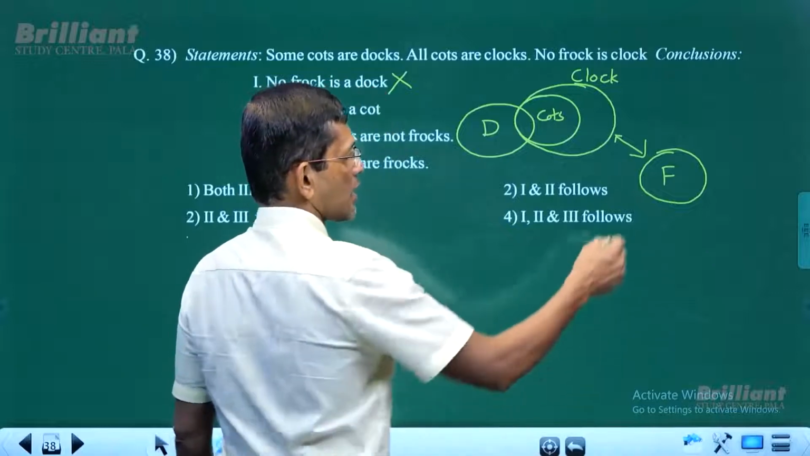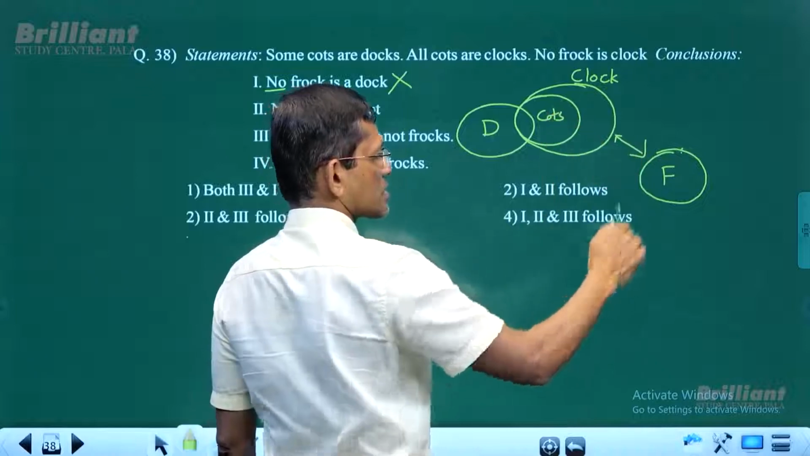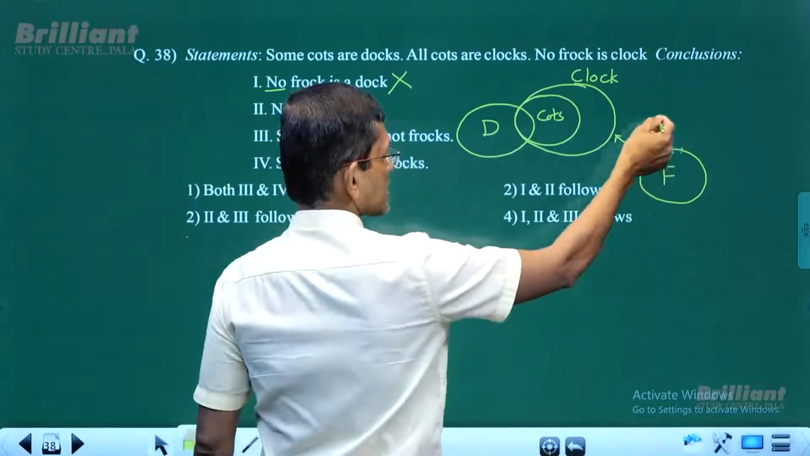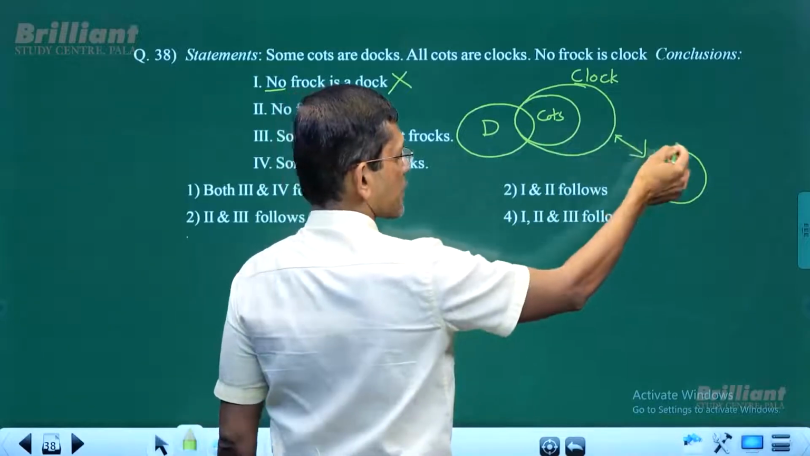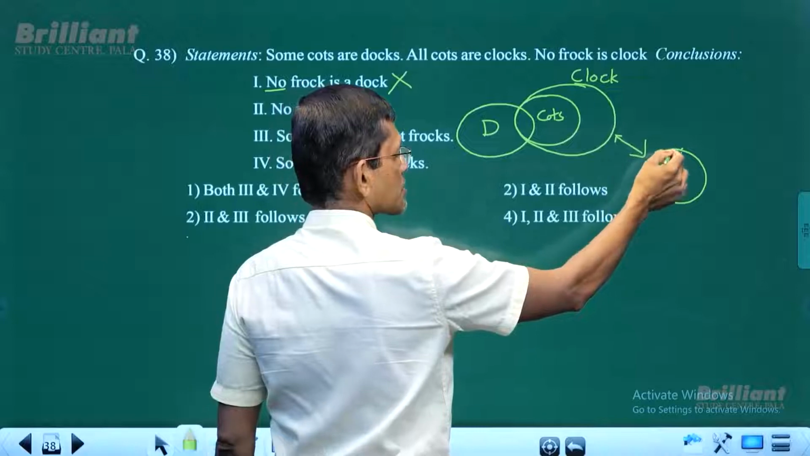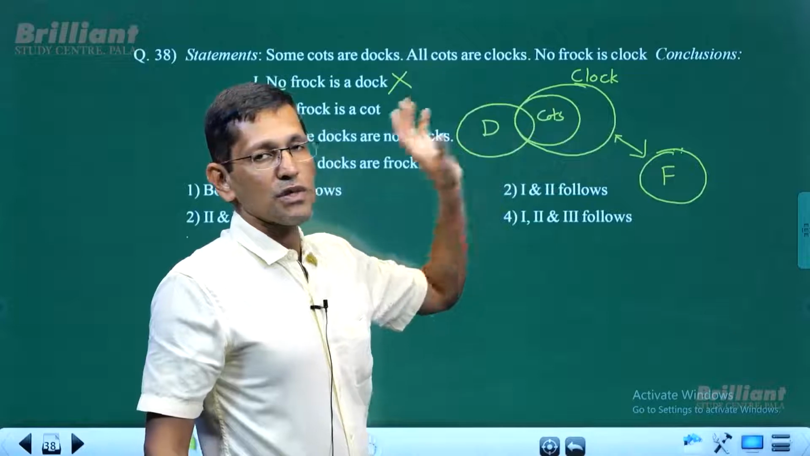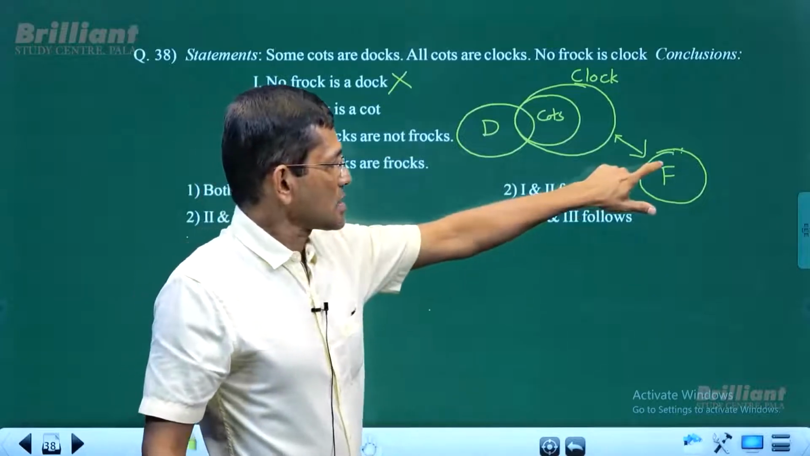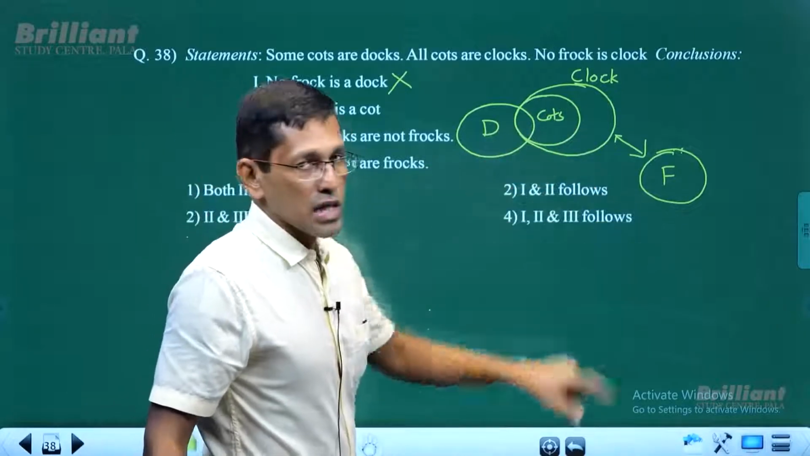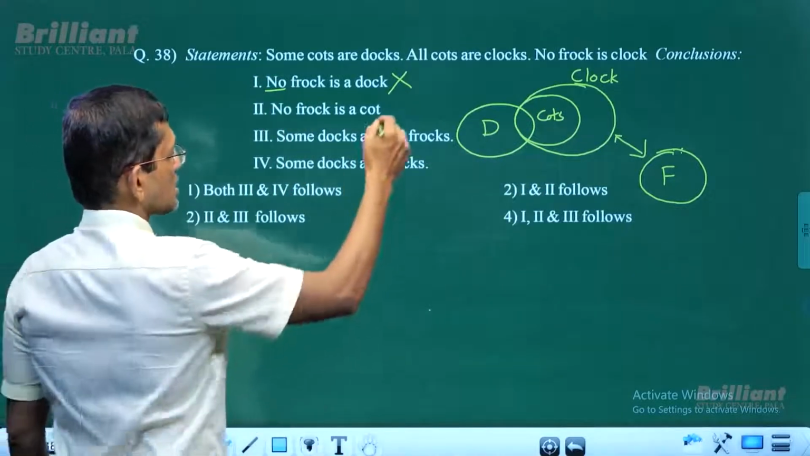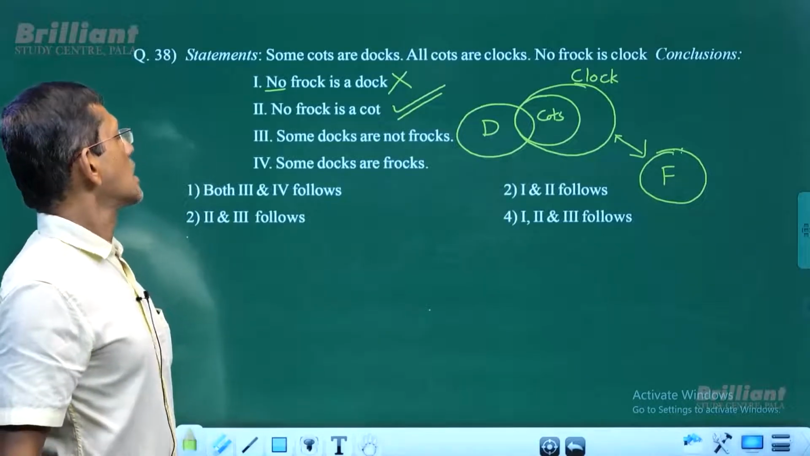So when we draw a new diagram, when these frogs are intersecting with the coats, what happens? Coats are inside clocks. So when the frogs try to intersect with the coats, the frogs must intersect with the clocks as well. But it clearly says that frogs cannot intersect with the clocks. So in that case, the new diagram with frogs intersecting with the coats doesn't exist. That means the original conclusion follows. Number 3.